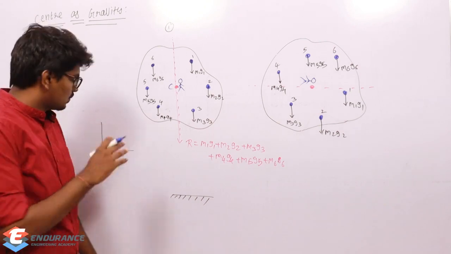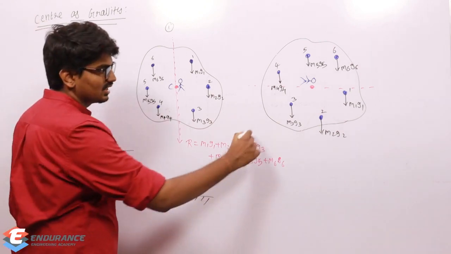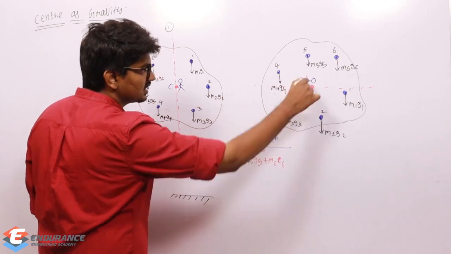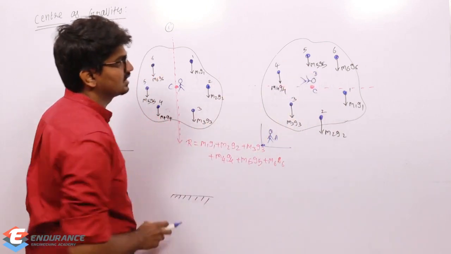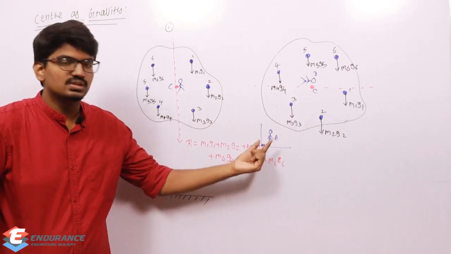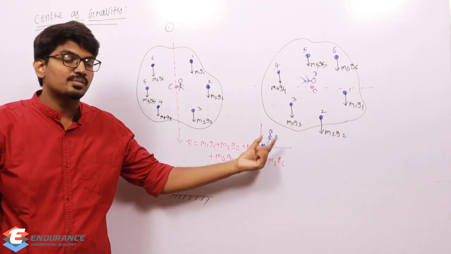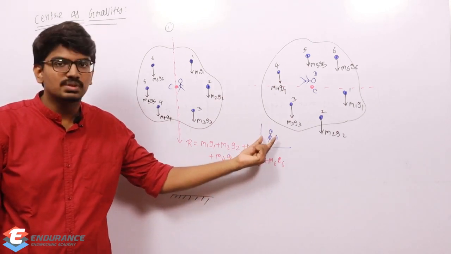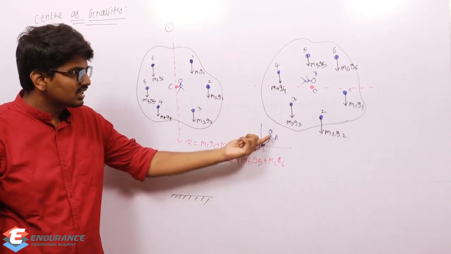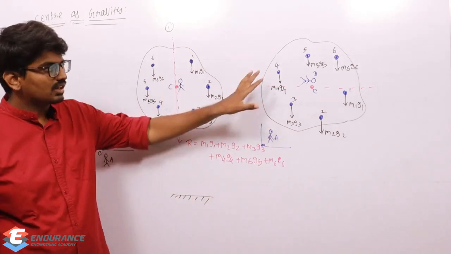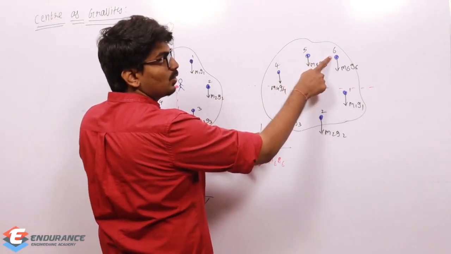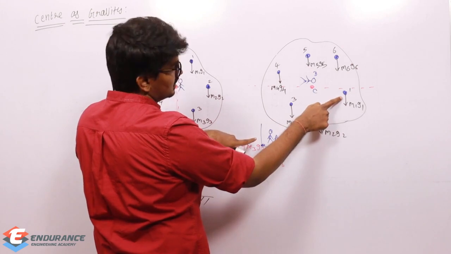And what will happen to this person? He is not going to change. That is my reference origin. He will simply be like this only. This is person A, this is person B, and this point I'm taking as C. Now, if I ask this person whether the position of masses changed or not, what will he say? Obviously, he will say yes, the mass position has changed, because initially for him M1 was here, but now M1 has reached this place.